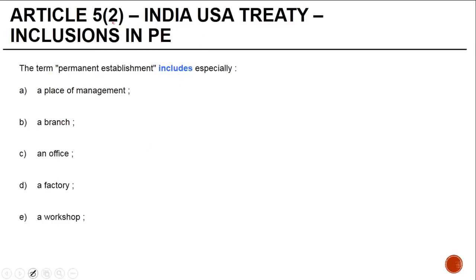Let's look at Article 5, Paragraph 2 of the India-USA Treaty. What this provides is certain specific inclusions in the definition of PE.